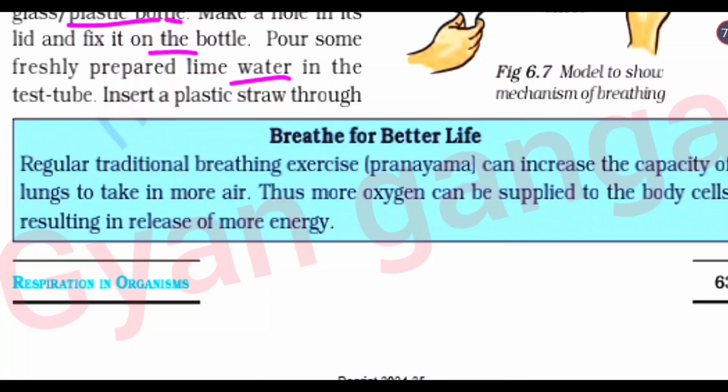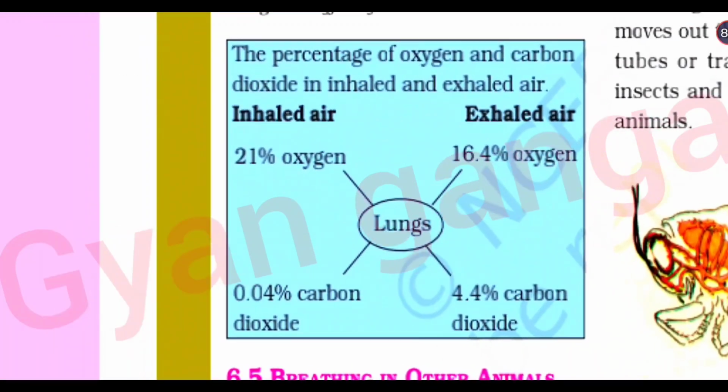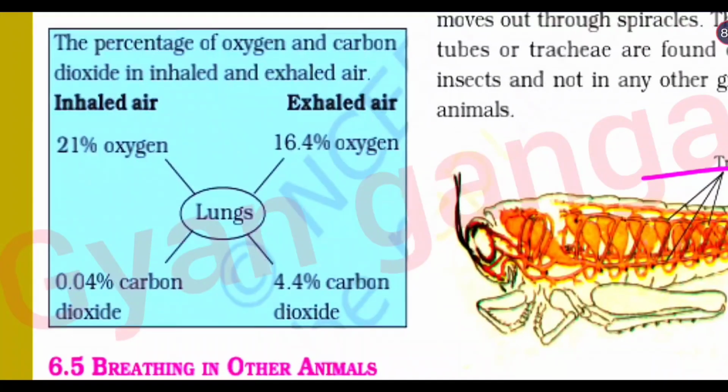Breathe for better life. Regular traditional breathing exercise, pranayam, can increase the capacity of lungs to take in more air. Thus, more air can be supplied to the body cells, resulting in release of more energy. The percentage of oxygen and carbon dioxide in inhaled and exhaled air. In inhaled air, 21% of oxygen and 0.04% of carbon dioxide is present. In exhaled air, 16.4% of oxygen and 4.4% of carbon dioxide is present.